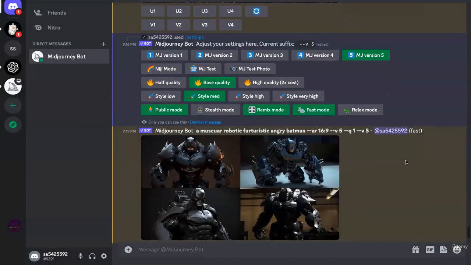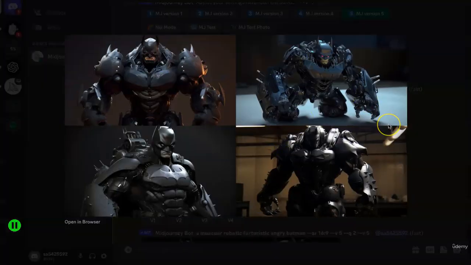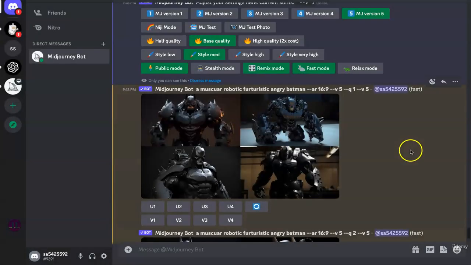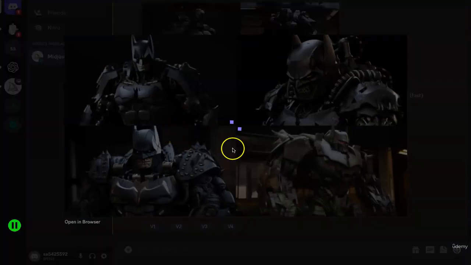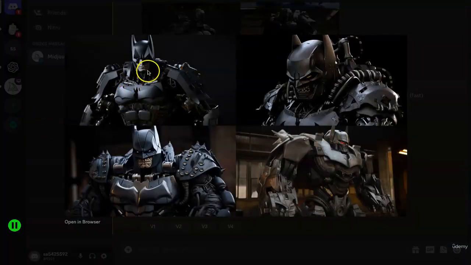But if we go forward and compare it with the next one, you see there is a lot more description and distinctive features added to this image versus the previous one. The size of the different things that have been added to the suit have completely changed, and a lot more detail has gone into the image, and the overall quality looks a lot better. And then if we move down to quality 2, this is even better. It looks like a very realistic, futuristic image of an angry Batman with a lot of details added in the suit, from the bat symbol to the arms.